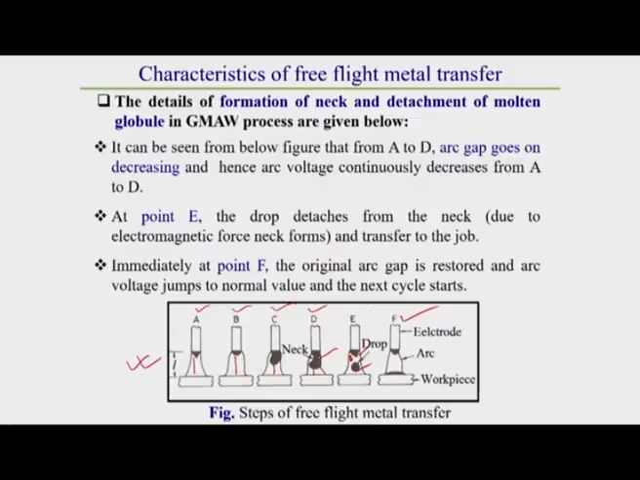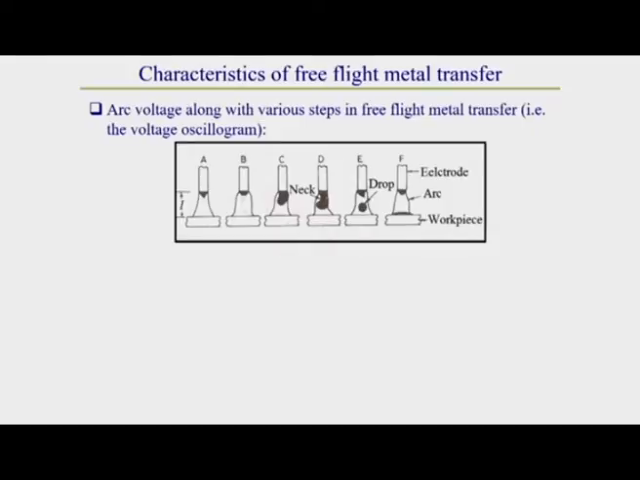How the things occur, we understand. From A to D, due to decreasing arc length, the arc voltage gradually decreases. Once the droplet detaches from the electrode, it regains its original arc length and the arc voltage returns to its original value. Now I will discuss how the oscillogram of this arc voltage looks, and then you will get a very good idea.